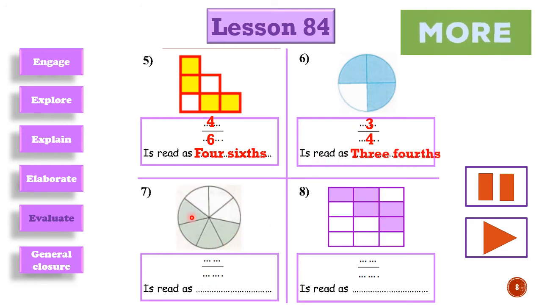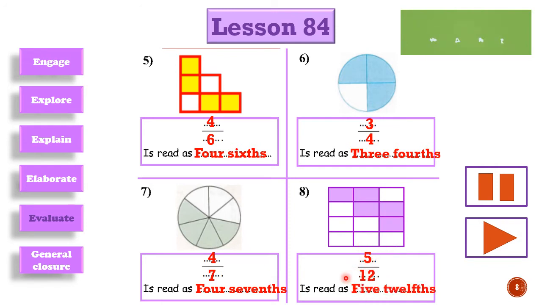And here we have all parts: 1, 2, 3, 4, 5, 6, 7. It will be 7 parts in the denominator and shaded parts will be 4 in our numerator. And this fraction is called 4 sevenths. And this one we have here 12 parts, 12 in the denominator. And how many in the numerator? 1, 2, 3, 4, 5. 5 in the numerator. And this fraction is called 5 twelfths.